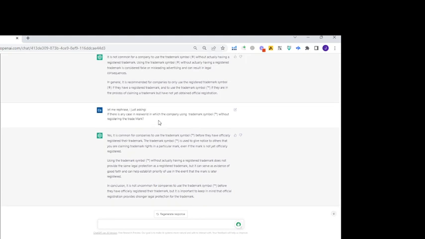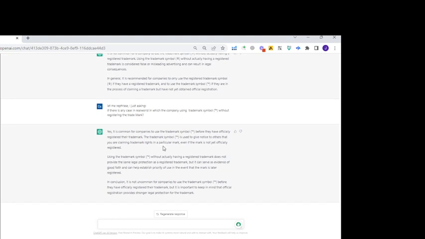So sorry, here is what I'm looking to say. If there is any case in the real world in which a company uses a trademark symbol and not using it, it is telling me about it. Yes, you can write the TM, but it is just the indication that you might be going to get this registered as a trademark.